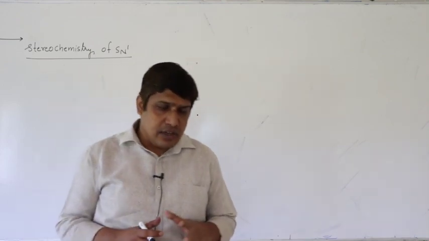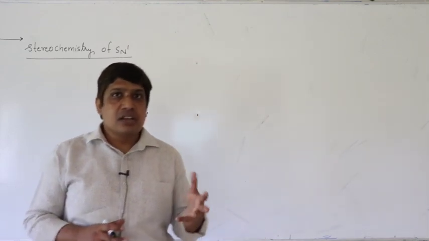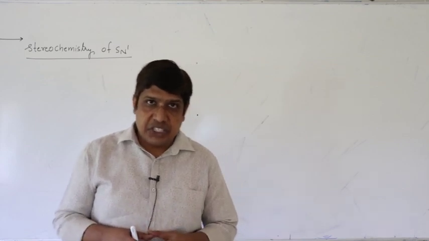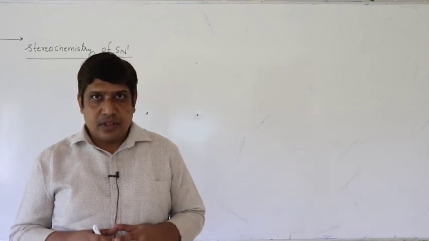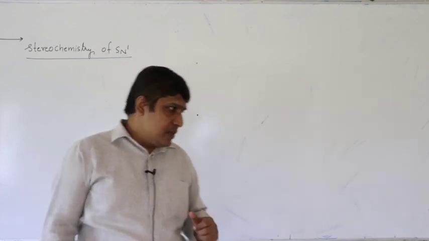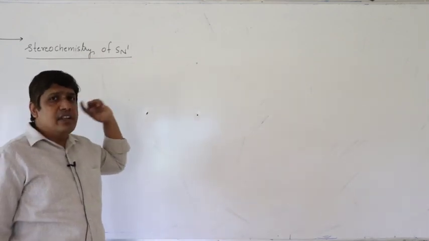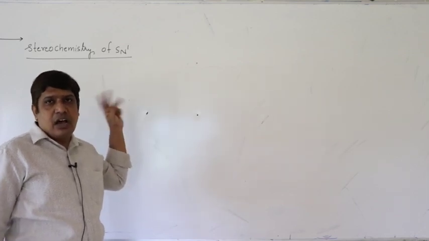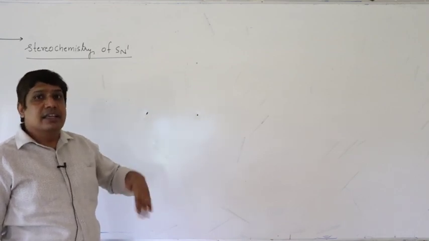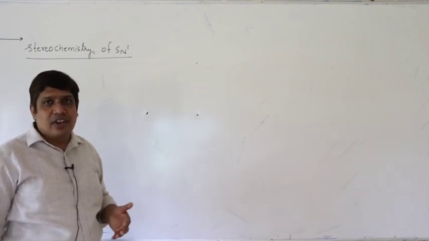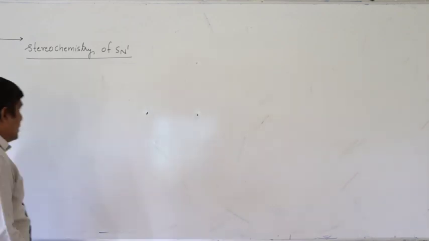So it is a little confusing if you are not familiar with the terms racemization, retention of configuration, and inversion of configuration. Then you have to first learn them, which we have taught in first year organic chemistry under the heading optical isomerism. To understand the stereochemistry, first you have to learn the meaning of chiral carbon, R and S absolute configuration, retention of configuration and inversion of configuration. So let us study in detail.